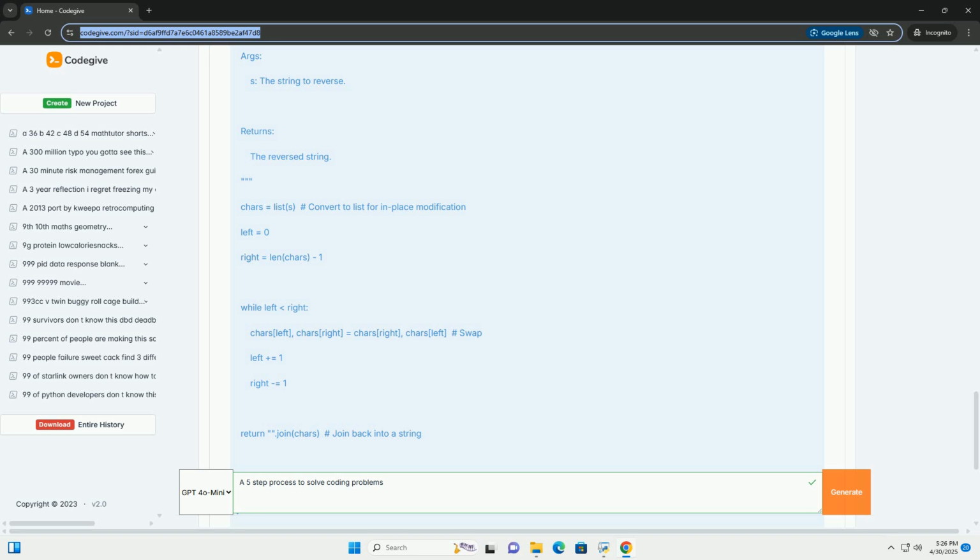Step 5: Optimize and reflect, improve and learn. After your solution works correctly, take some time to optimize it and reflect on the process. Analyze the time and space complexity of your solution. Can you improve its efficiency? Consider alternative solutions. Are there other algorithms or approaches that could be used to solve the problem? Refactor your code for readability and maintainability. Can you simplify the code or make it more modular?